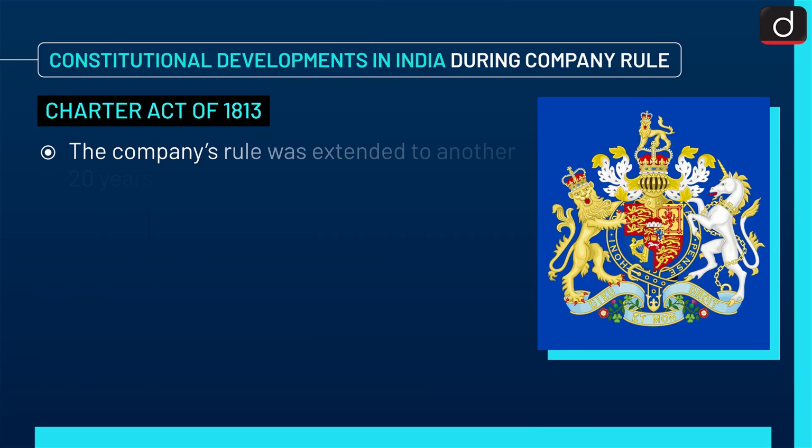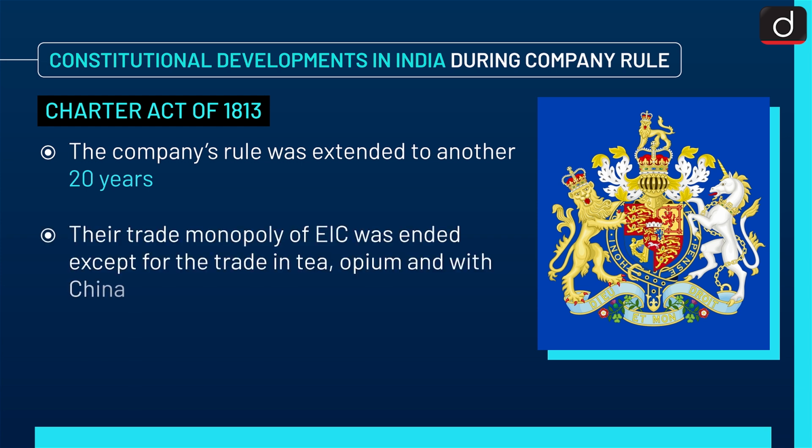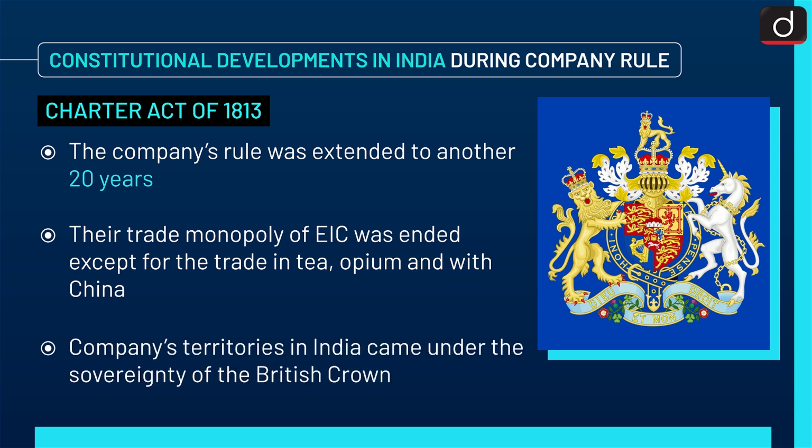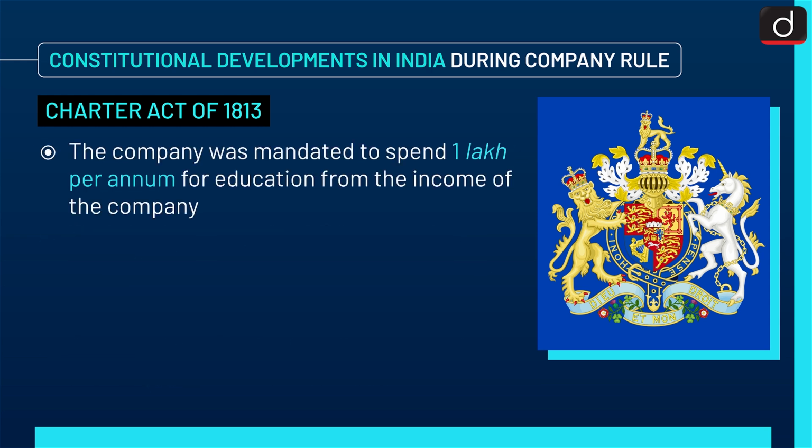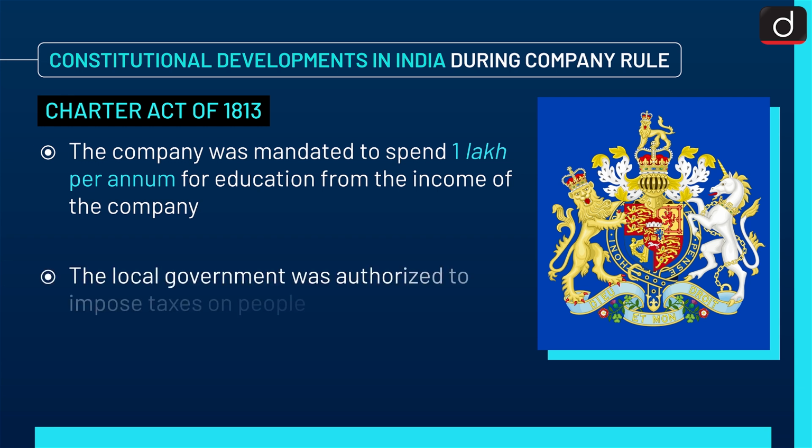Now next is Charter Act of 1813. The company's rule was extended to another 20 years. The trade monopoly of EIC was ended, except for the trade in tea, opium and with China. Company's territories in India came under the sovereignty of the British Crown. The company was mandated to spend 1 lakh per annum for education from the income of the company. The local government was authorized to impose taxes on people.